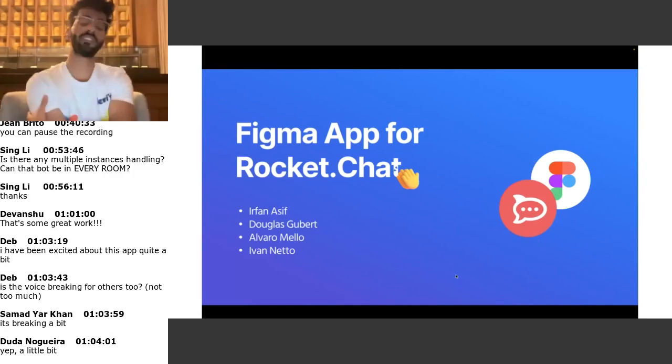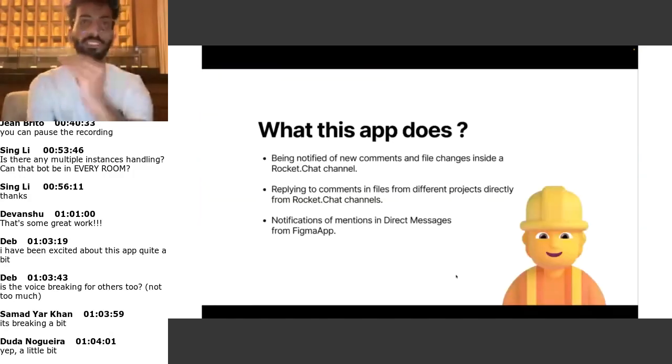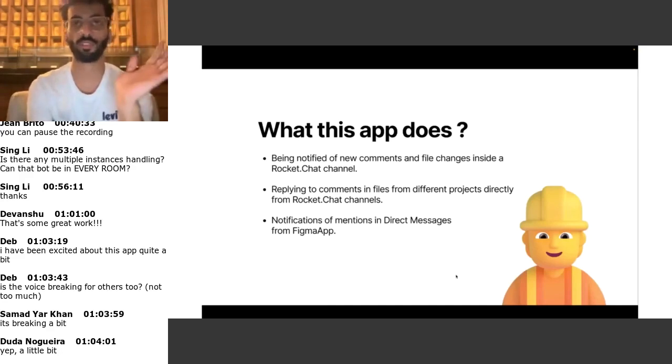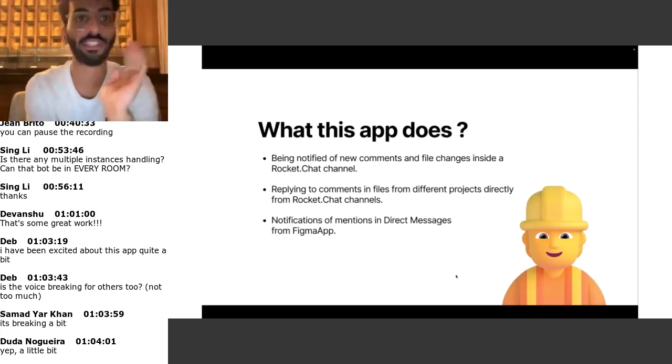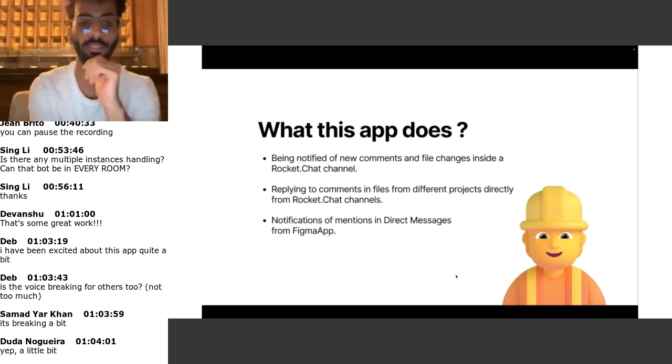Whenever someone creates a comment or something happens over Figma, you'll be directly notified inside a Rocket.Chat channel if you are subscribed to that file inside that channel. You can subscribe to files, teams, and projects inside Rocket.Chat channels. So you can not only get notifications from Figma directly into Rocket.Chat, but you can also reply to comments or manage your tasks inside your Rocket.Chat channels, which I will show you a demo of using this app.